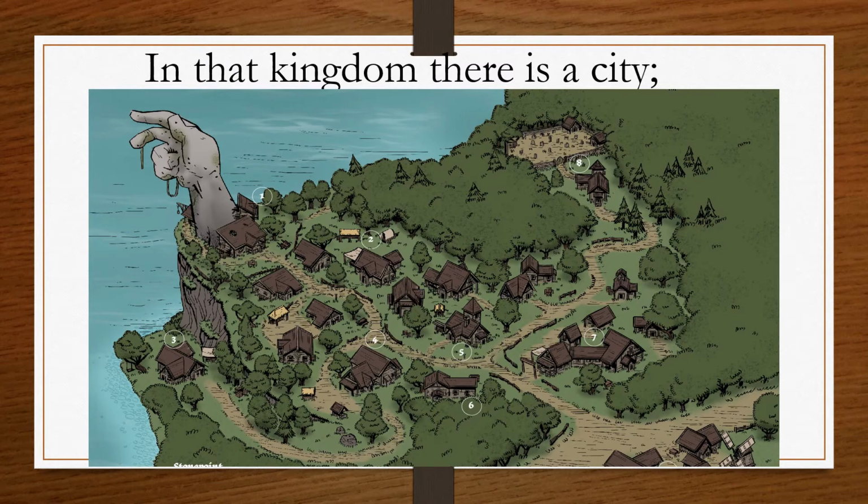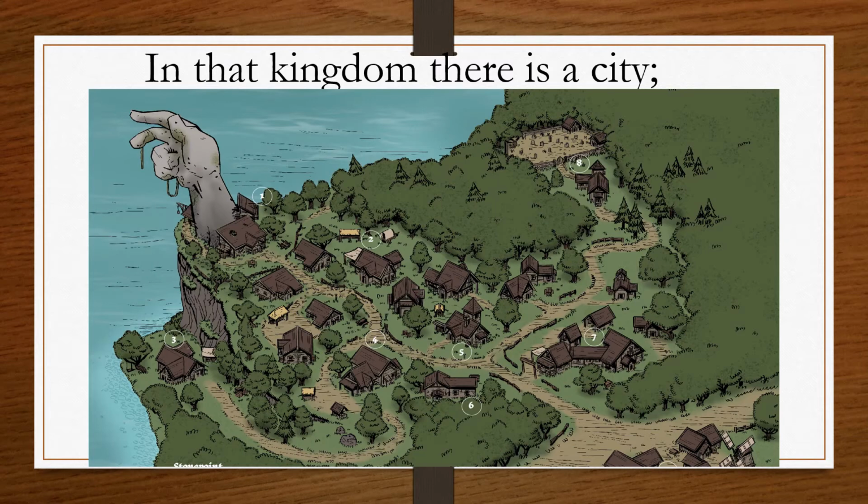Now the poet is saying what is there in the kingdom. In the kingdom, there is a city. Student, a city is a large town. So the kingdom is bigger than the city and the city is smaller than the kingdom.